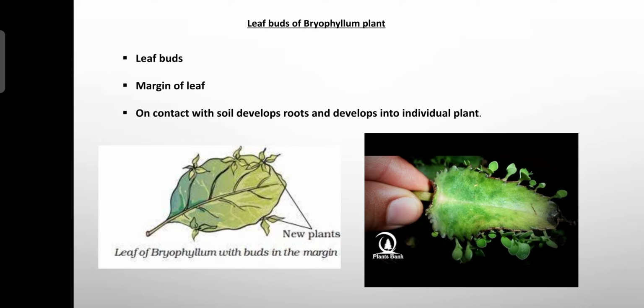We'll study another simple example here. The other example is the leaf bud of the bryophyllum plant. In this leaf, at the margin of the leaf they have some very small leaf buds. When this leaf bud comes in contact with soil, it develops roots and becomes a new individual plant. This is an example of vegetative propagation.